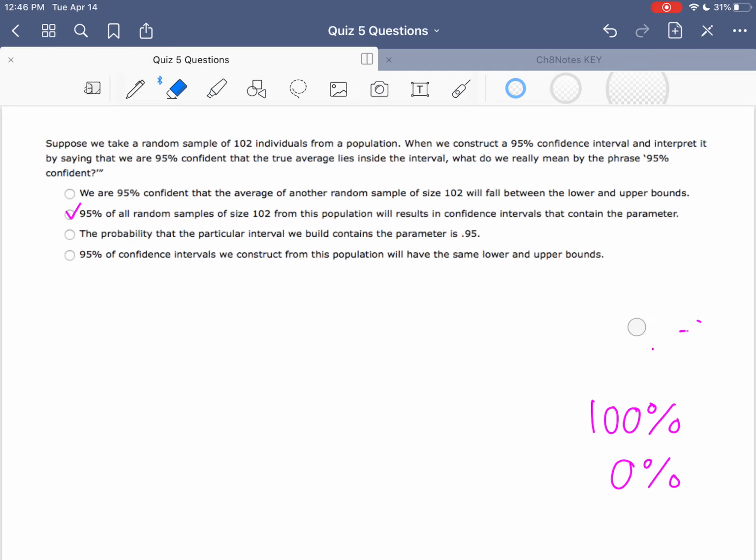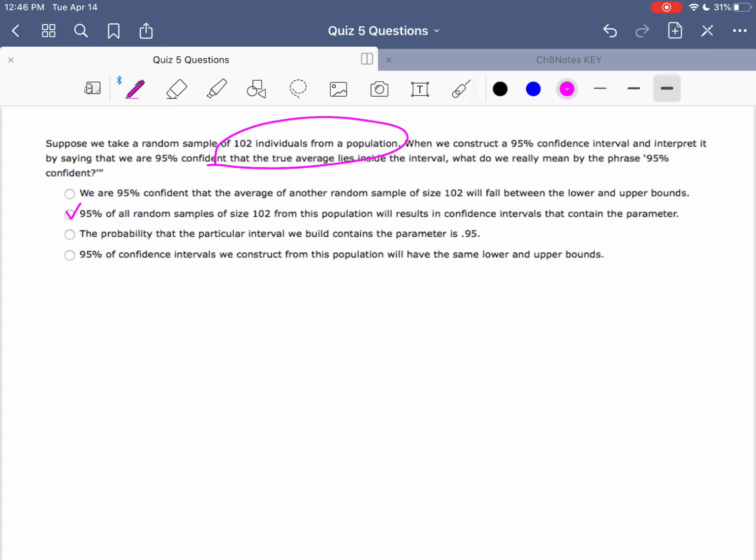The last one: 95% of confidence intervals we construct from this population will have the same lower and upper bounds. Again, this is putting way too much emphasis on this one random sample that we took up here. It does not make sense to say that 95% of every single confidence interval we construct from this population will look just like the one that we just did. That doesn't make sense because, again, they are random samples and they're going to give us different estimates.